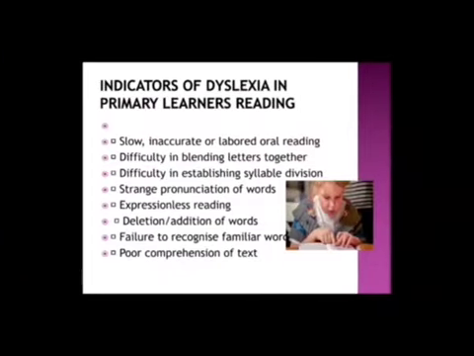Then indicators of dyslexia in primary learners: reading. Those who have dyslexia will show slow, inaccurate or labored oral reading, difficulty in blending letters together, difficulty in establishing syllable division, strange pronunciation of words, expressionless reading, deletion or addition of words, failure to recognize familiar words, then poor comprehension of text. These are some reading difficulties shown by children having dyslexia.